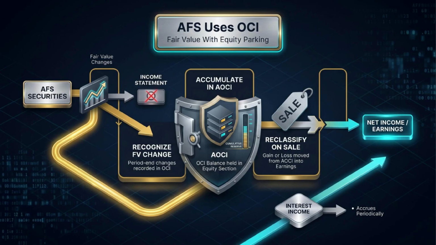Interest income still goes to earnings each period. When the AFS security is sold, the cumulative AOCI amount related to that security is reclassified into net income. So AFS is not "no income statement forever." It is more like "not yet, but keep the file ready."